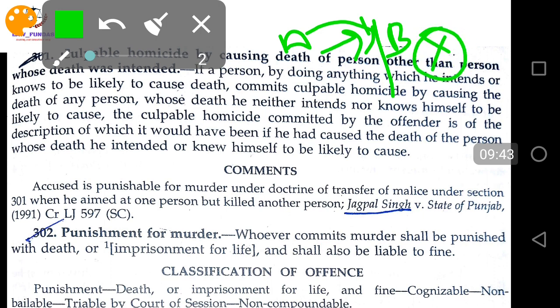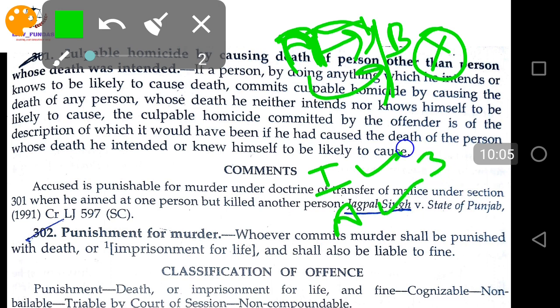So X died, but under this misrepresentation that X is B, what will happen? Then A commits murder with the intention. The intention was complete. I told you there are three things we must see: intention, the act, and the knowledge. A knows that he is going to kill someone. He has a malevolent intention. He did the act, and A had knowledge to do that. So he has murdered the person.